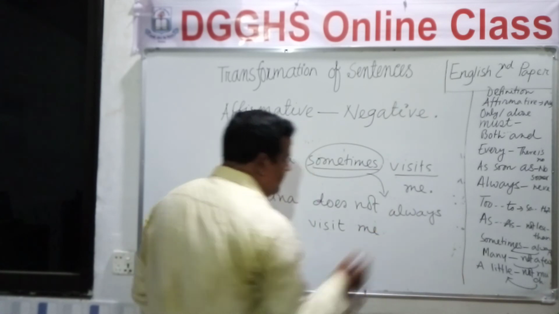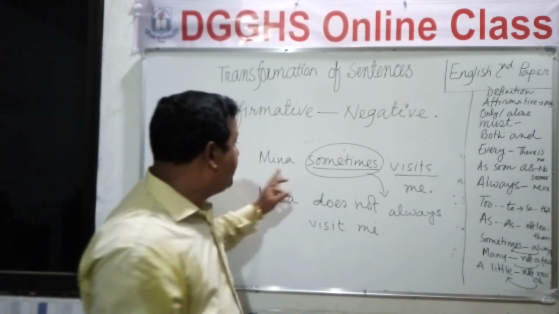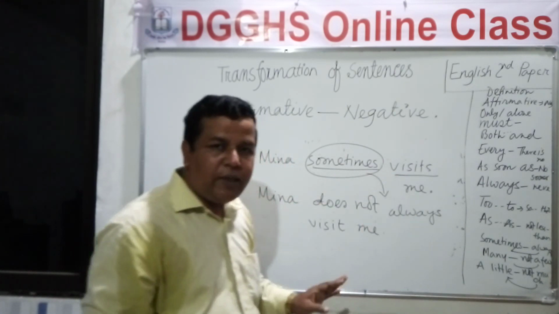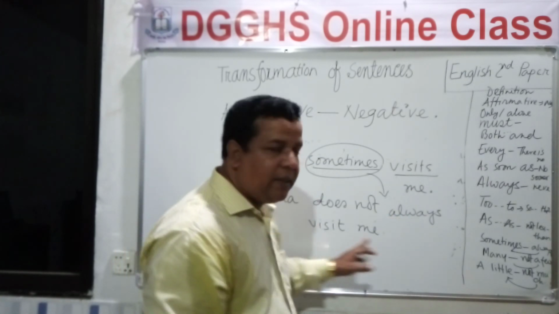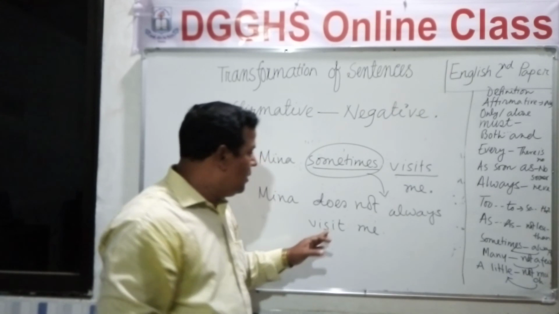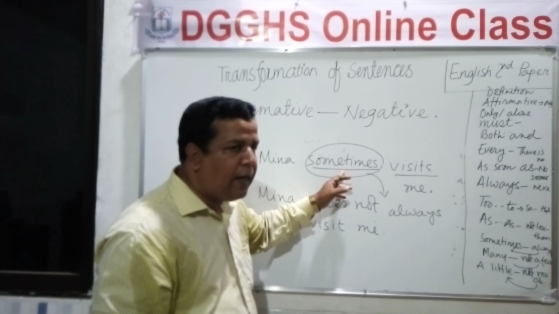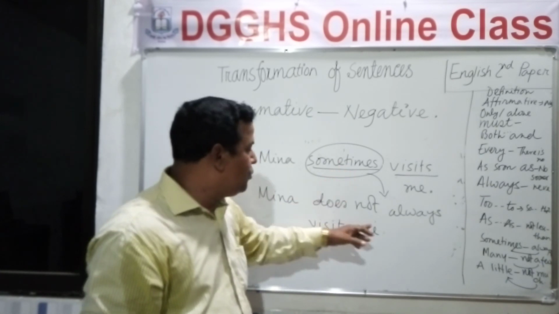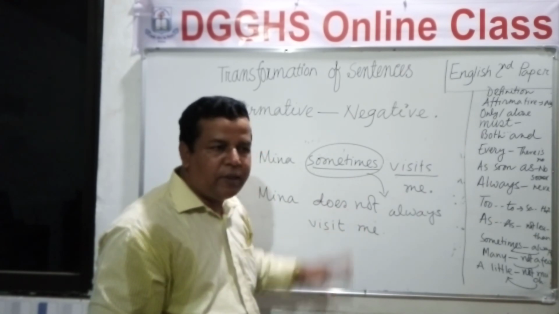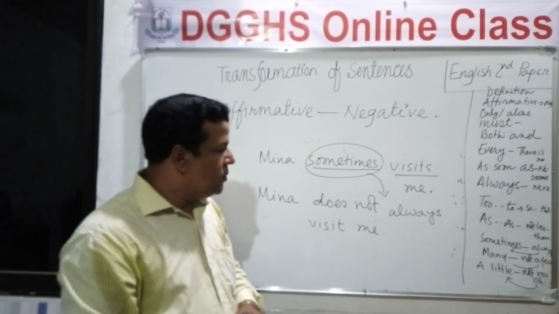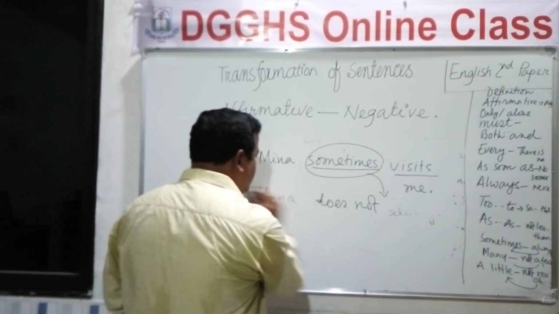and then me. Okay, dear student, our affirmative sentence was Meena sometimes visits me. Our negative sentence is Meena does not always visit me. Okay, why always? Because here we have found sometimes. That's why we have written always, and this is the negative form of the sentence. Okay, clear? We are moving to the next rule.